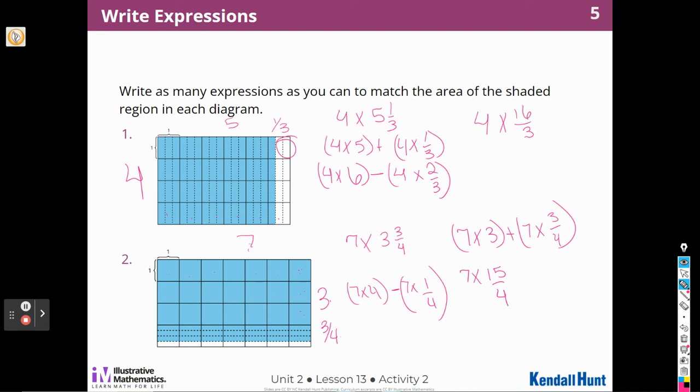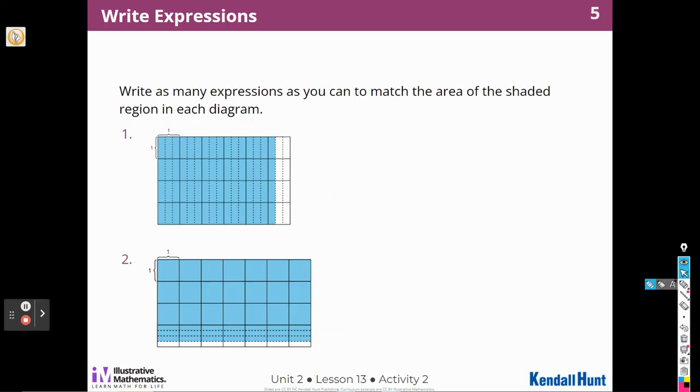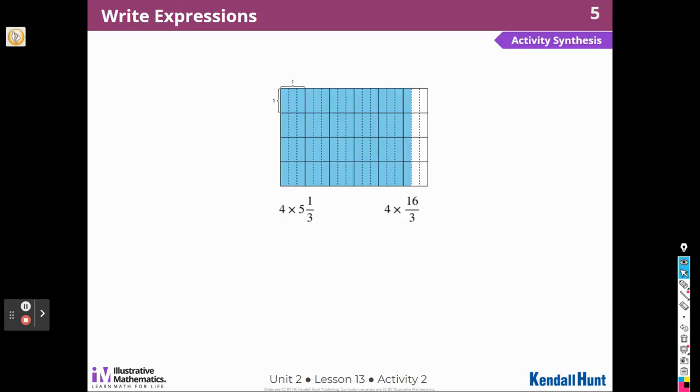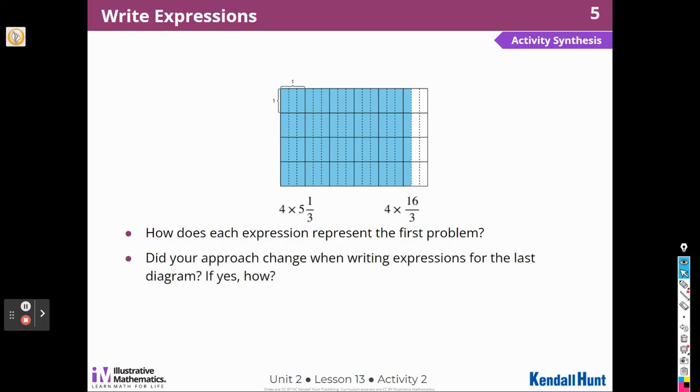All right, good work. We got 4 equations for each one of those diagrams. I keep saying equations. Those are expressions, aren't they? Expressions. There we go. An equation has an answer. An expression does not. All right, write expressions. How does each expression represent the first problem? Did your approach change when writing expressions for the last diagram?